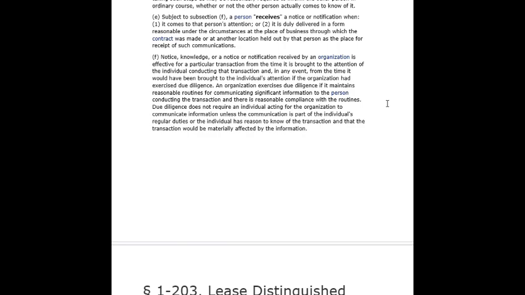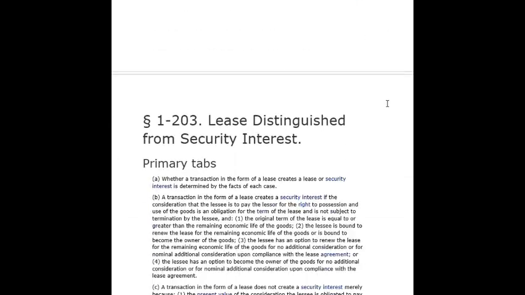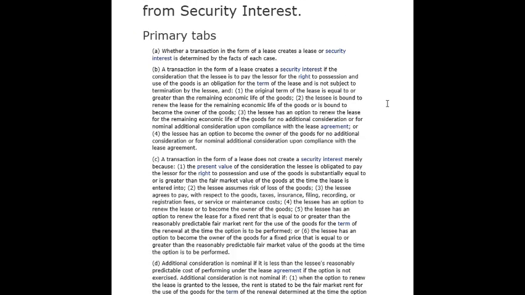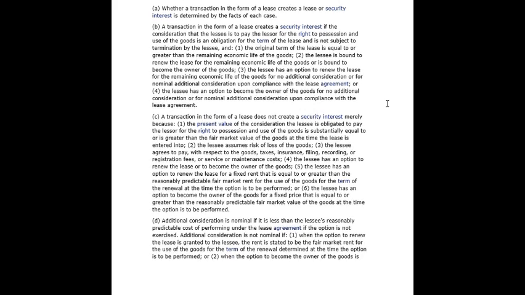Due diligence does not require an individual acting for the organization to communicate information unless the communication is part of the individual's regular duties, or the individual has reason to know of the transaction, and that the transaction would be materially affected by the information.